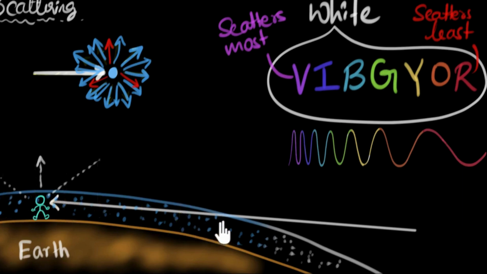And so by the time this light reaches our eyes, not only is the blue light being scattered away, but pretty much the green and yellow is also gone because it's hitting so many more atmospheric molecules. And so the only color that survives are the long wavelengths, which get scattered the least, that is orangish red. And therefore, by the time this light reaches us, it's going to look pretty much orangish red.